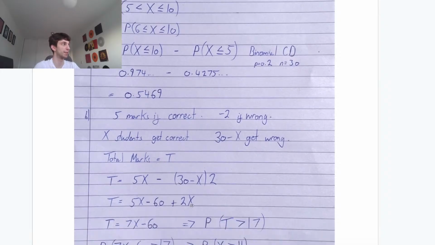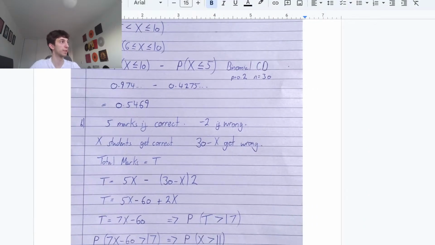From here, you just expand and then you plug it in because we're trying to find the probability that the total is larger than 17. I hope that makes sense. Fred, I hope that makes sense. That's how you get the total marks, okay?